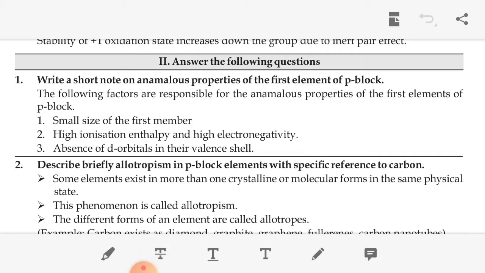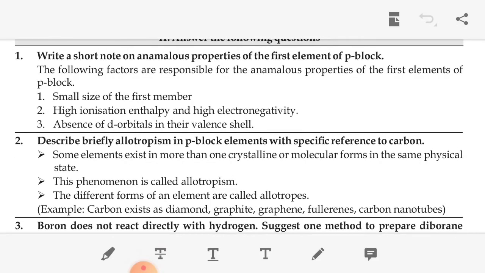Now we move on to the next lesson, second lesson, P block elements 1. Okay. First question: write a short note on the anomalous properties of the first element of P block. The following factors are responsible for the anomalous properties of the first element of P block elements. The first one is the small size of the first member. The second is high ionization enthalpy and high electronegativity. The third is the absence of d orbitals in the valence shell.